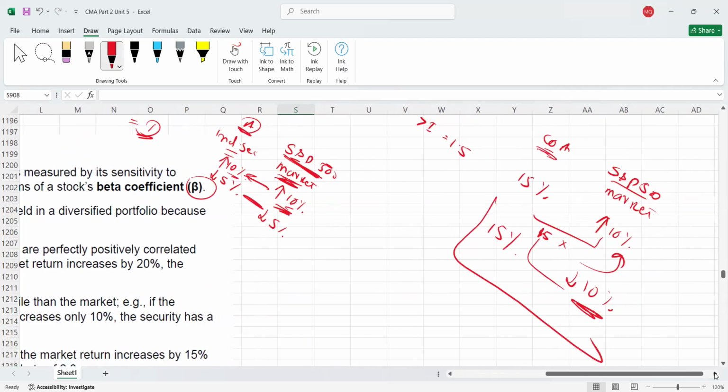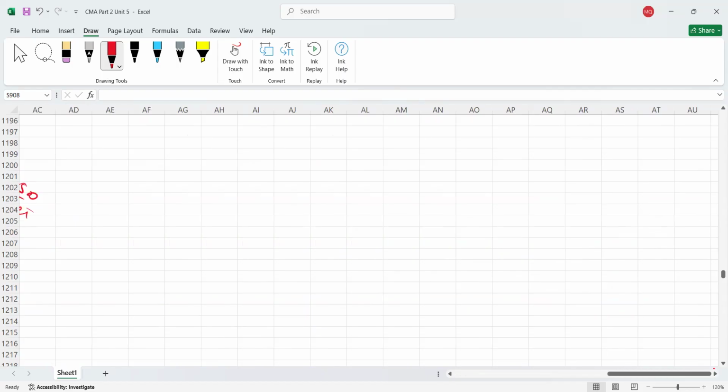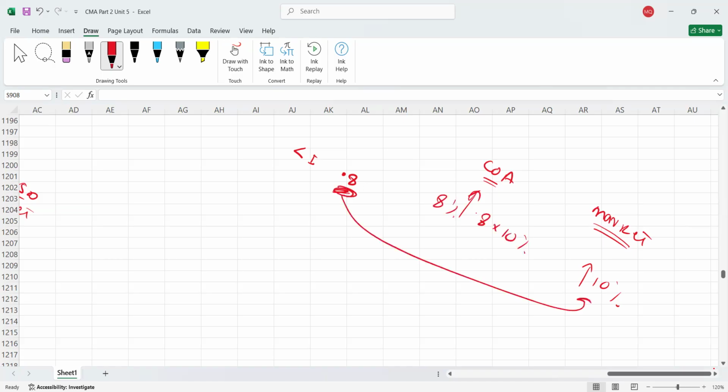Now let's assume beta is less than 1, for example 0.8. Let's say this is less than 1, right? So again, we have company A's stock prices and here we have a market. If the market is going up by 10%, company A's price will increase by 0.8 times 10%, which means 8%. Like this, you multiply beta with the market. But if your market is going down by 10%, obviously your stock price will go down by 8%, because it is 0.8 of this 10. This will be 8%.